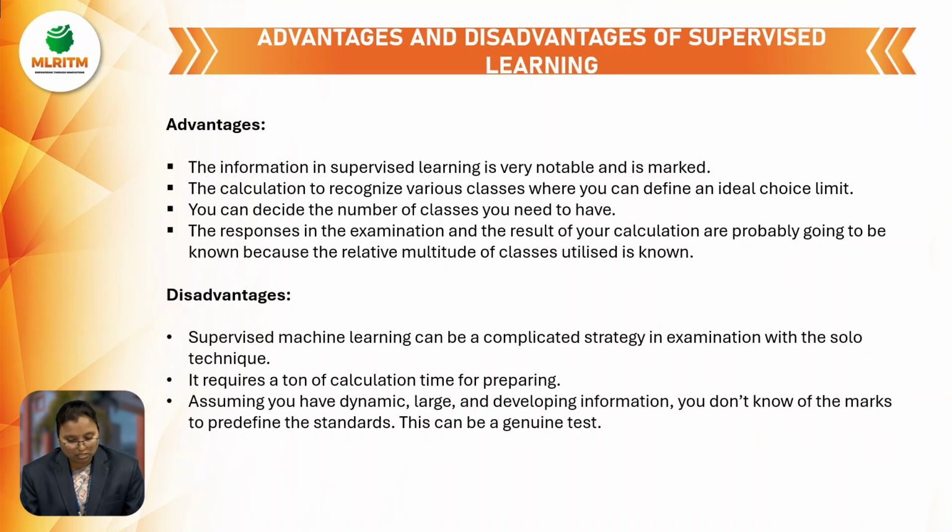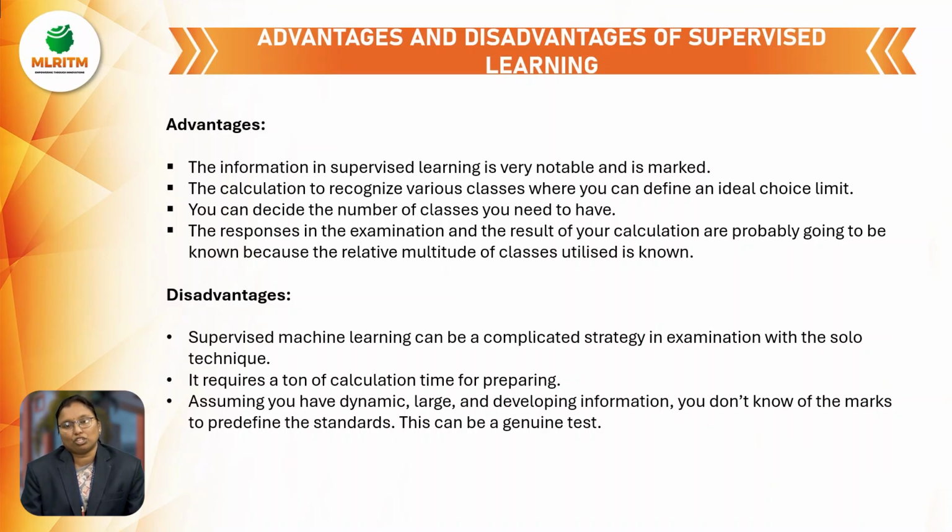And next one is, if the advantages are there, some disadvantages are also there. What are the disadvantages of supervised machine learning? Supervised machine learning can be a complicated strategy in comparison with other techniques. Solo technique in the sense, individually where the gaps are there, only that we can fill. So that is called a complicated strategy, means it will take more time. So that is one disadvantage, and it requires tons of calculation and time for the preparing. Time for the preparing in the sense, the calculation part is more while we are taking data sets.